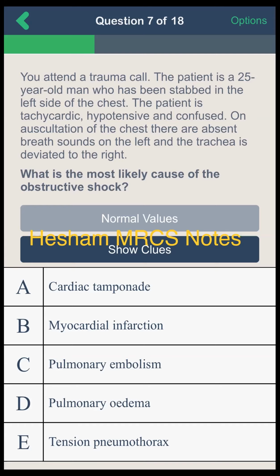Okay, let's clarify the difference between cardiac tamponade and the tension pneumothorax. The most important characteristic feature for tension pneumothorax is shift of the mediastinum to the opposite side. So once there is shift of trachea to the right, it means that the left side has tension pneumothorax. So it is pathognomonic for tension pneumothorax.